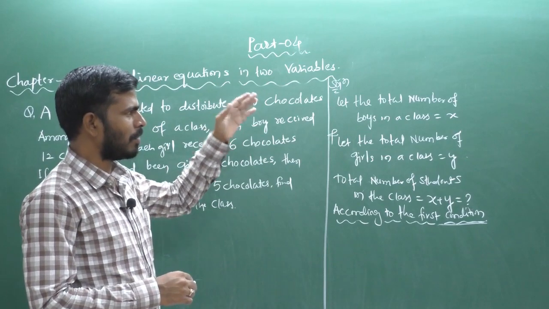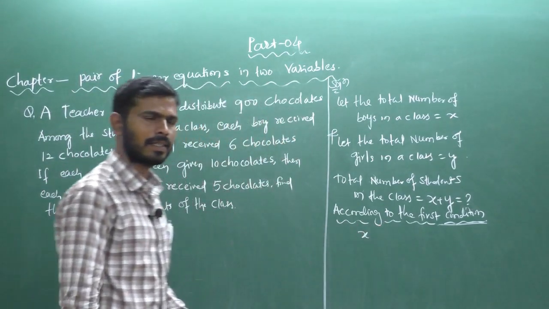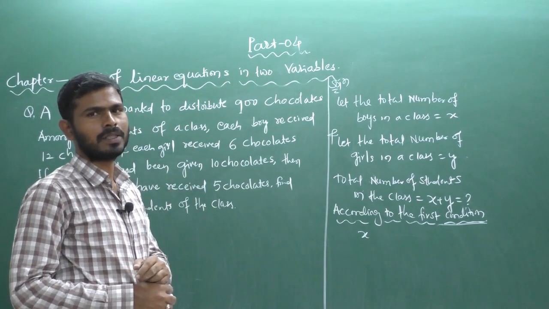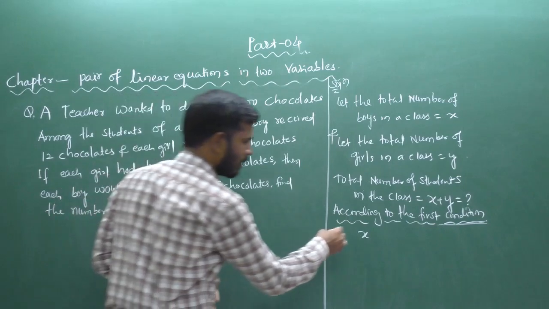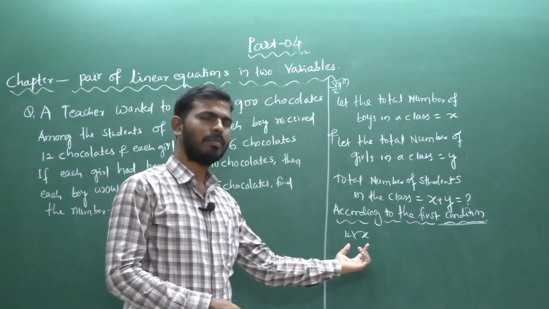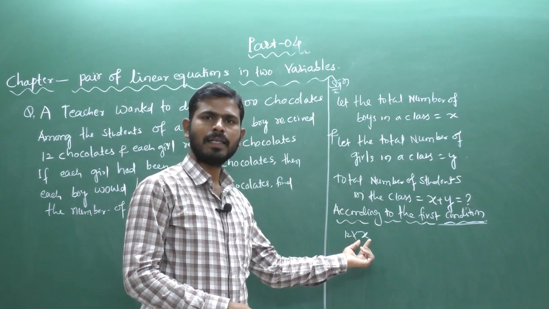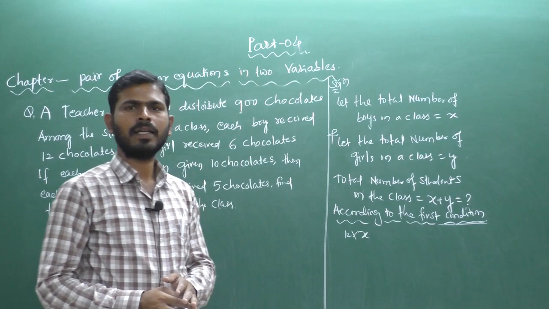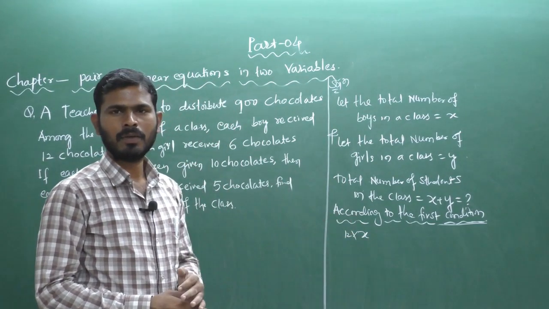The number of boys is x. Each boy gets 12 chocolates, so you have to multiply by 12. The number of students we consider here is x, and each boy gets 12 chocolates, so 12 into x gives the chocolates for the boys.